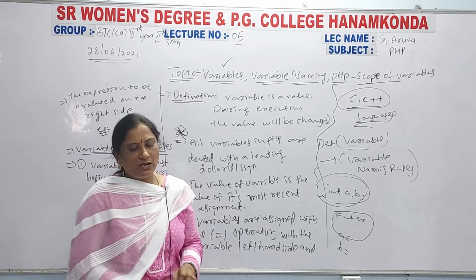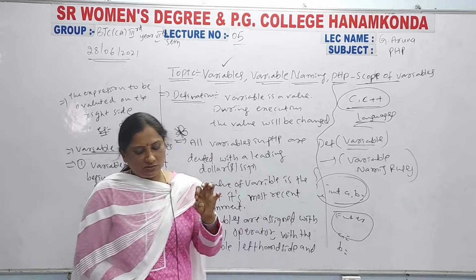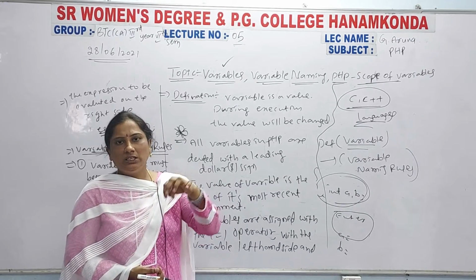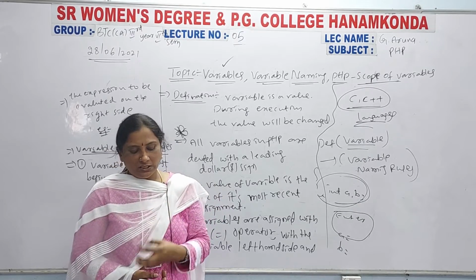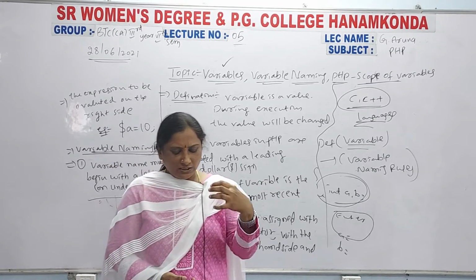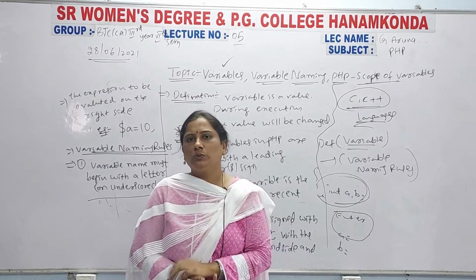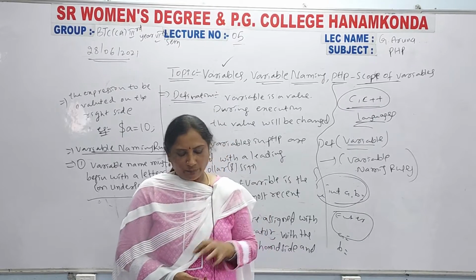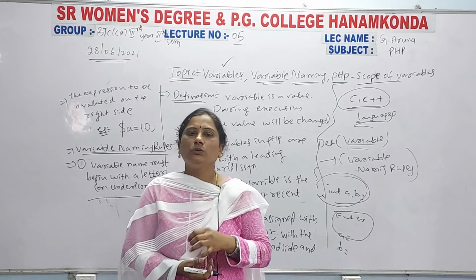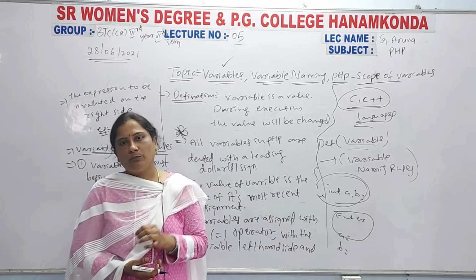Then coming to the second rule: a variable name consists of numbers, letters or underscores, but you cannot use special symbols like percentage symbol or plus symbol or minus symbol. You don't use special symbols, but you can use numbers and letters in the variable declaration.